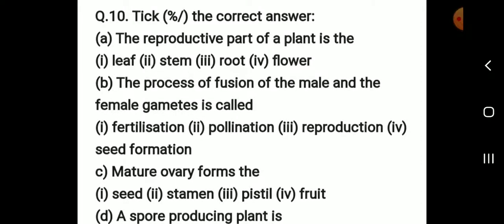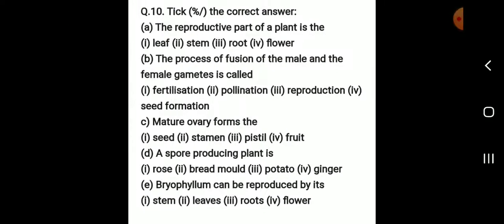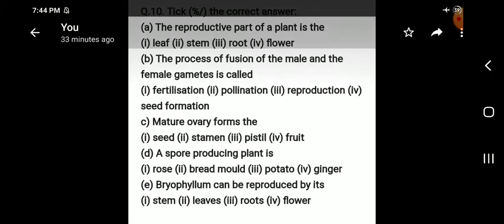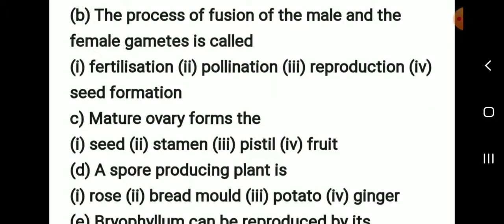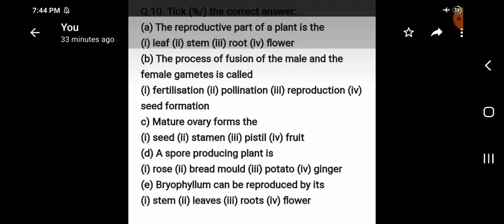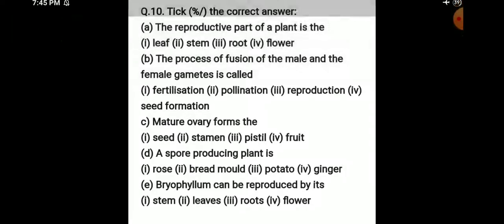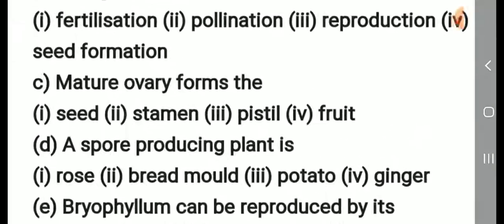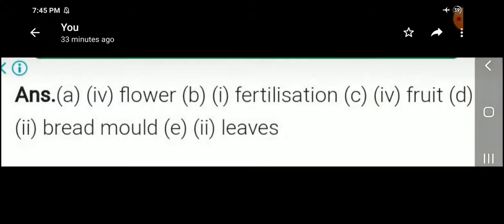Okay. The reproductive part of a plant is, the answer is flower. Then the process of fusion of male and female gametes is called, the answer is fertilization. Okay. Then next, mature ovary forms the fruit. A spore producing plant is bread mold.